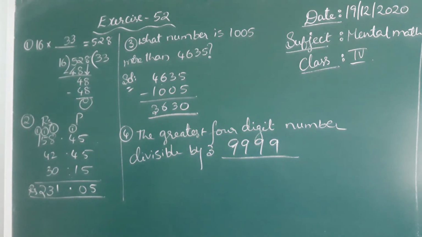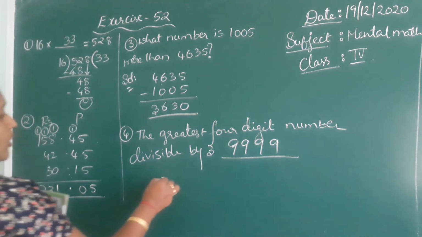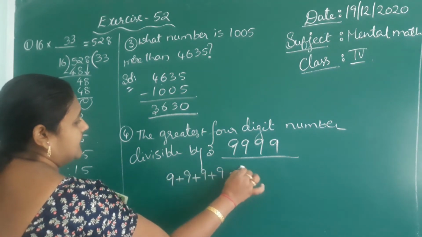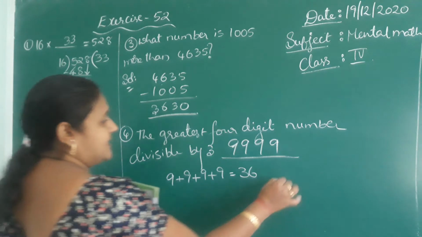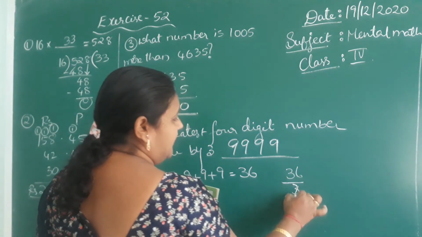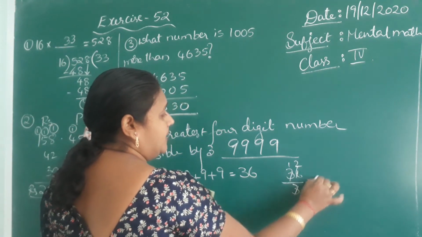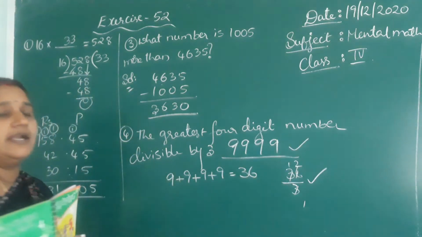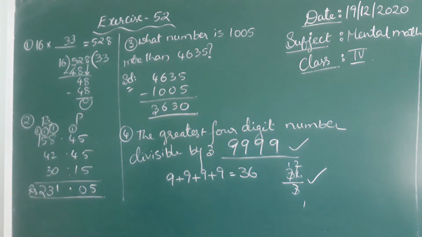Once check. What is the divisibility rule of 3? Sum of the digits. 9 plus 9 plus 9 plus 9 is 36. 36 is divisible by 3 or not? 3 ones are 3, 3 twos are 6. So it is divisible by 3. So the answer is 9999 is the greatest 4-digit number which is divisible by 3.